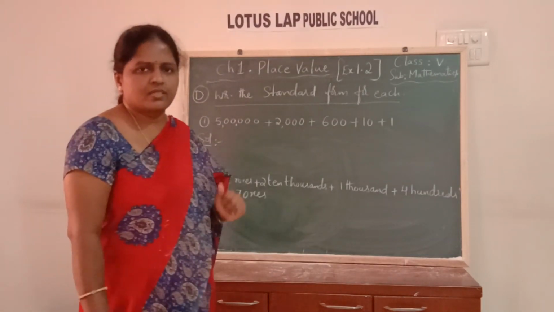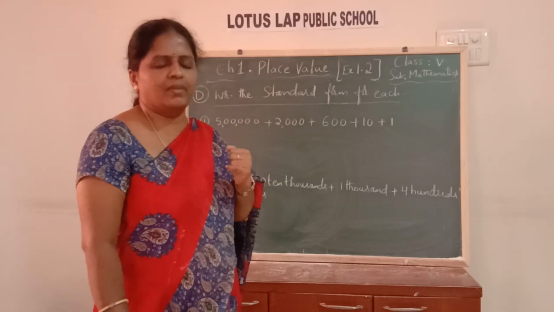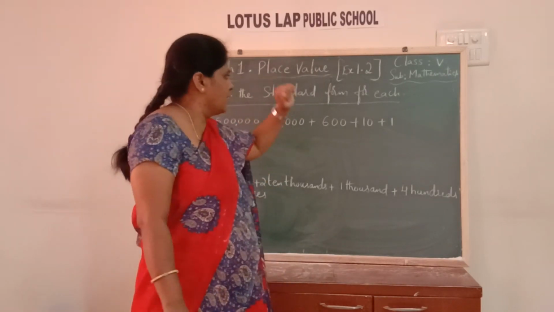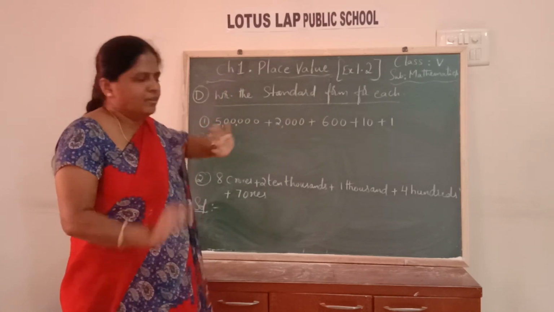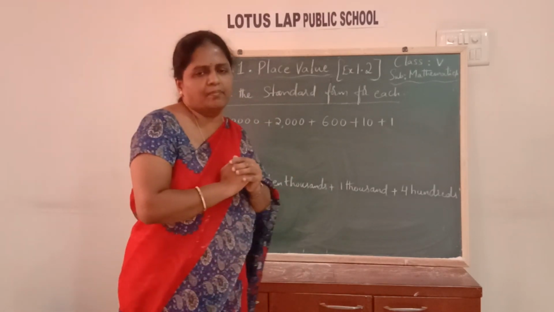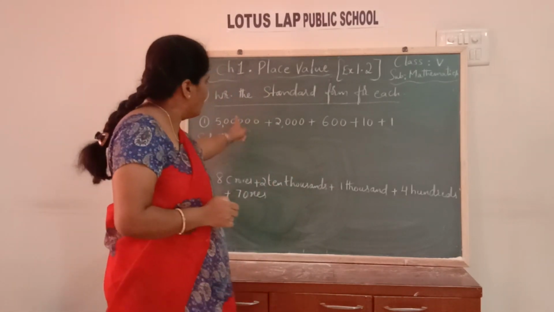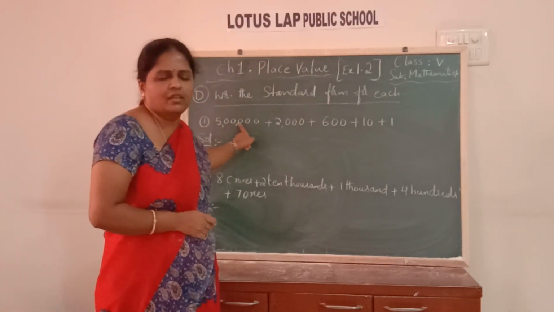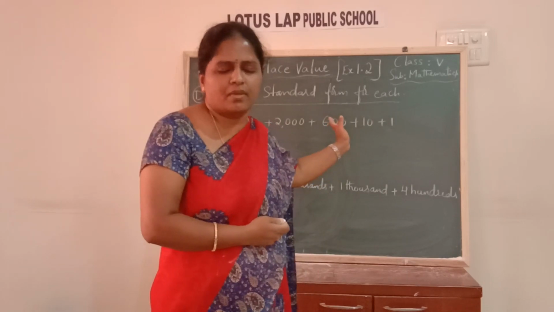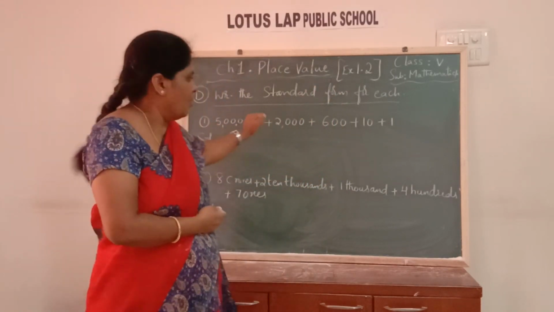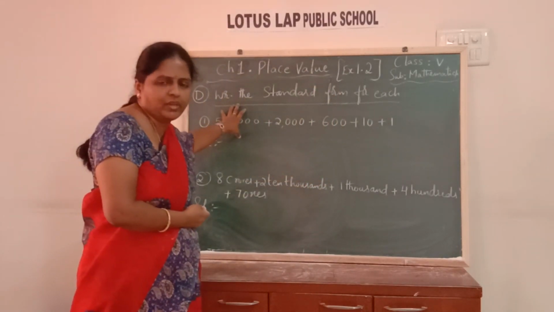Right, children? So after the expanded form, next comes standard form. You can observe here, in the previous sum, expanded form, we expanded the number. Now the expanded form is given in the question, and we have to make it short. It is also called short form or standard form, children. How can I make it short?